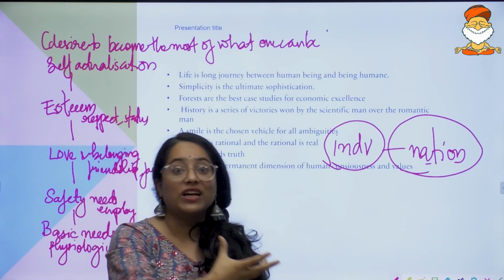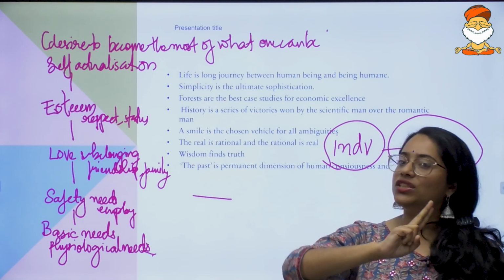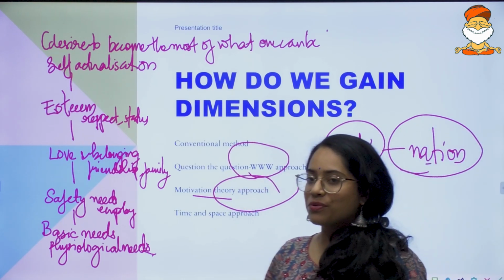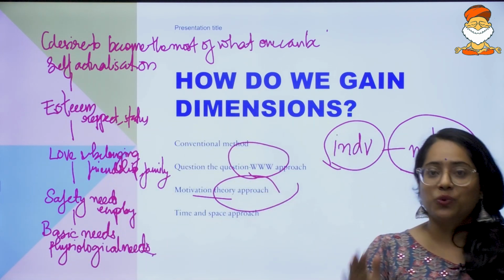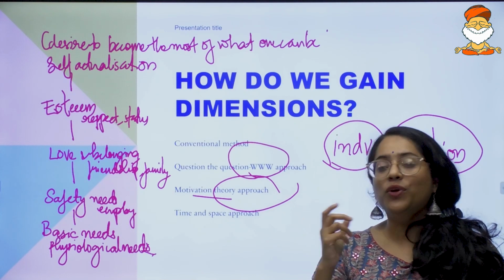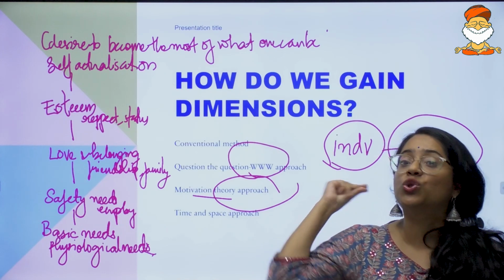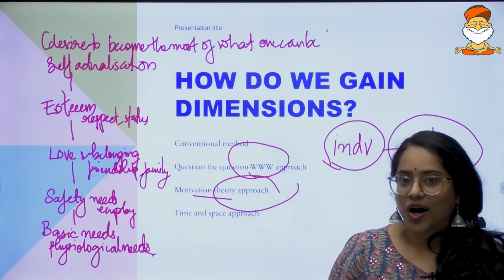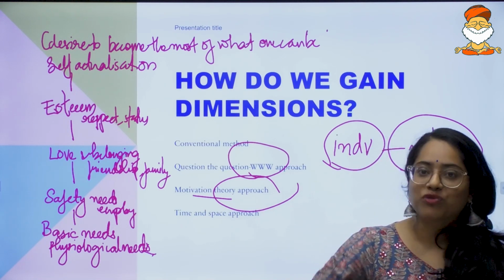So those who are writing names specifically, please come and try and do this activity, so that once we go into the next dimensions, and I am training you, you will be on a better board here. So for now, we've discussed majorly 2 approaches. The question approach and the motivation theory approach. My personal favorite is obviously the motivation theory approach, because it gives you a lot of scope to write. I like the question approach because in a lot of cases, when you have for example, forests are the best case studies of economic excellence, you can gain so many points if you question the question. There maybe your motivation theory would not work well. But to understand which theory would work well is a choice that you will have to make as a student.